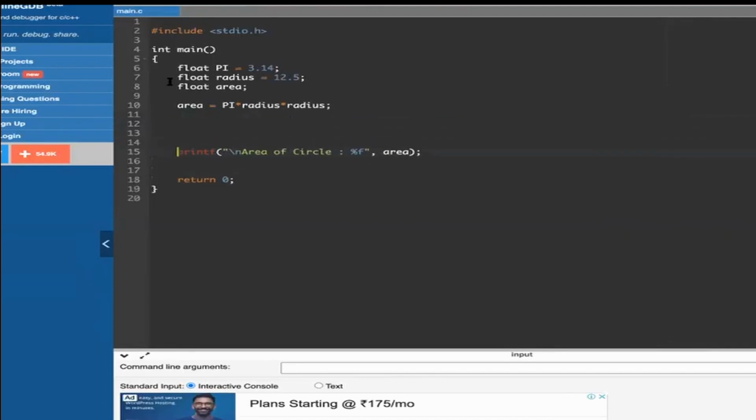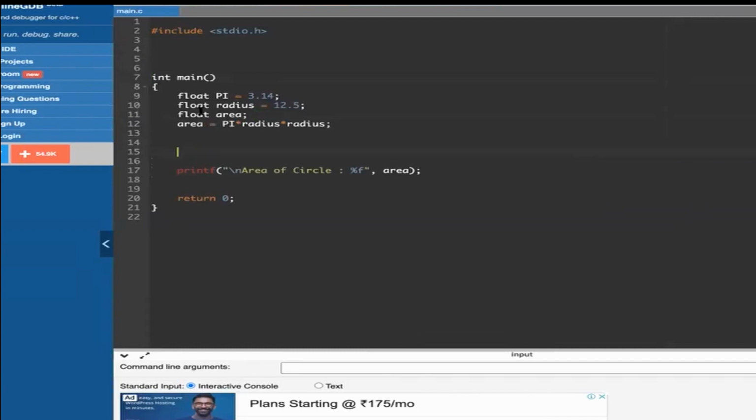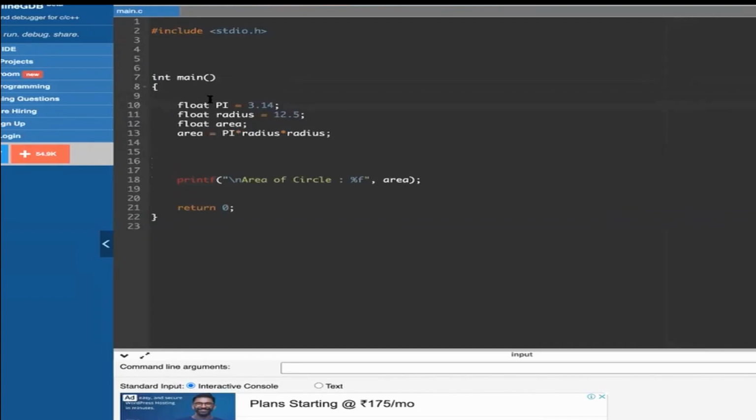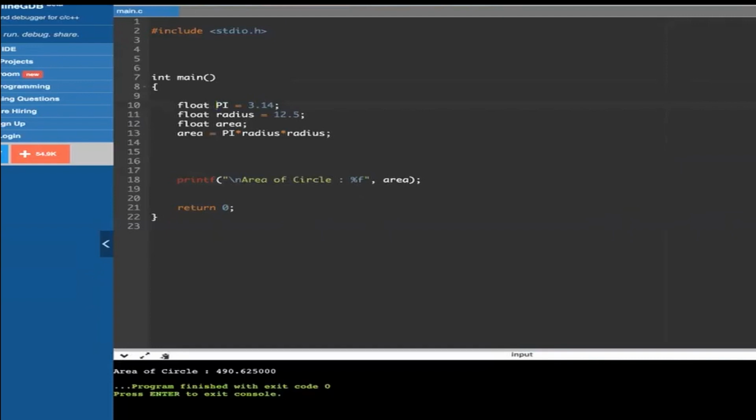This is one thing. In this case, I have not declared this pi as a constant, but since it is a variable, it will work. But I can change this pi here, because it is not a constant value. So let's see, it will work now. The area of the circle is 4906.2. Now I want to make sure that it does not change.